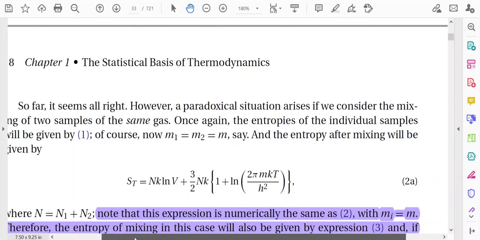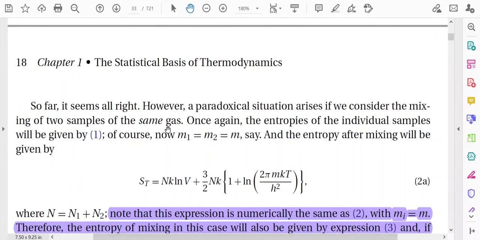So far it seems all right. However, a paradoxical situation arises if we consider the mixing of two samples of the same gas. This part is very important, you listen to it very carefully. So far what we have considered is the mixing between two different types of gases. But if we consider mixing between the same gas,